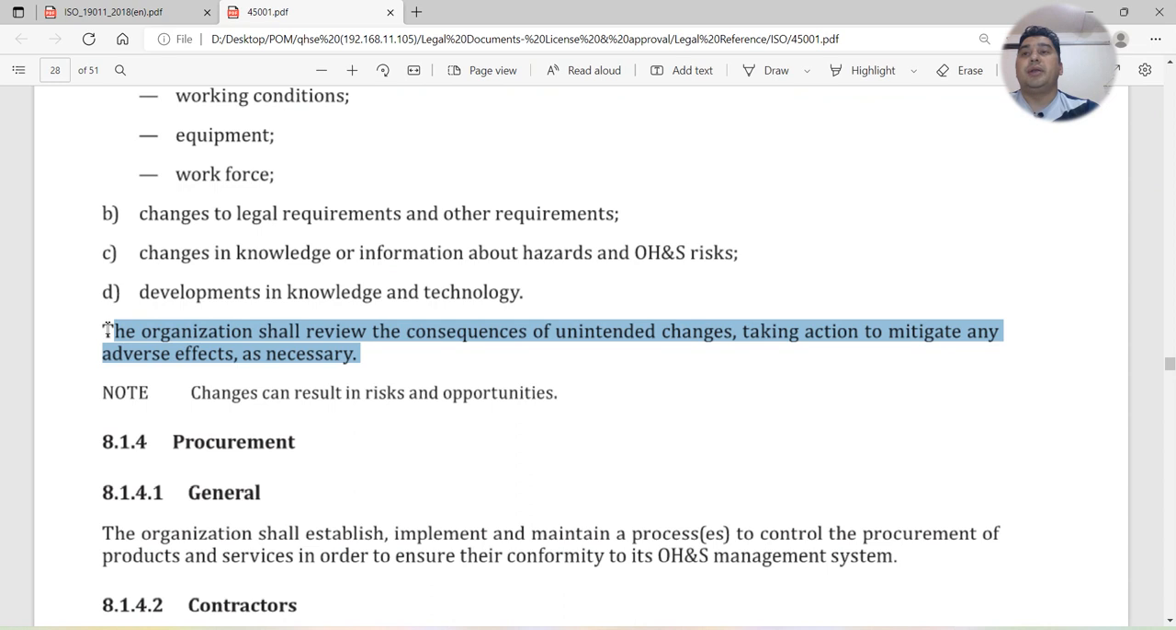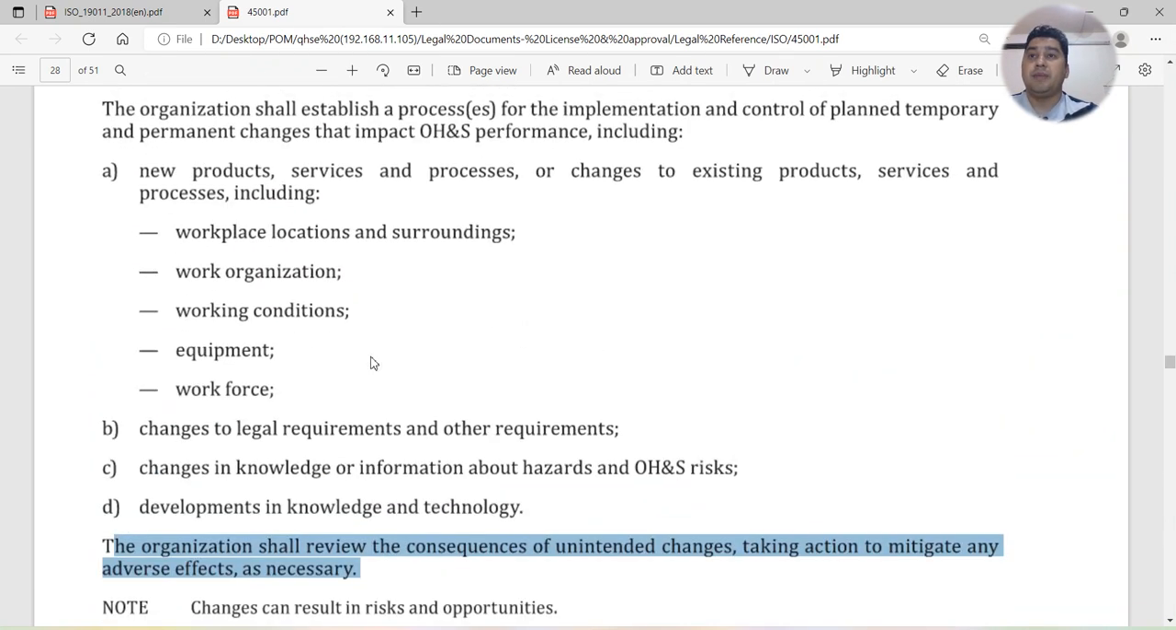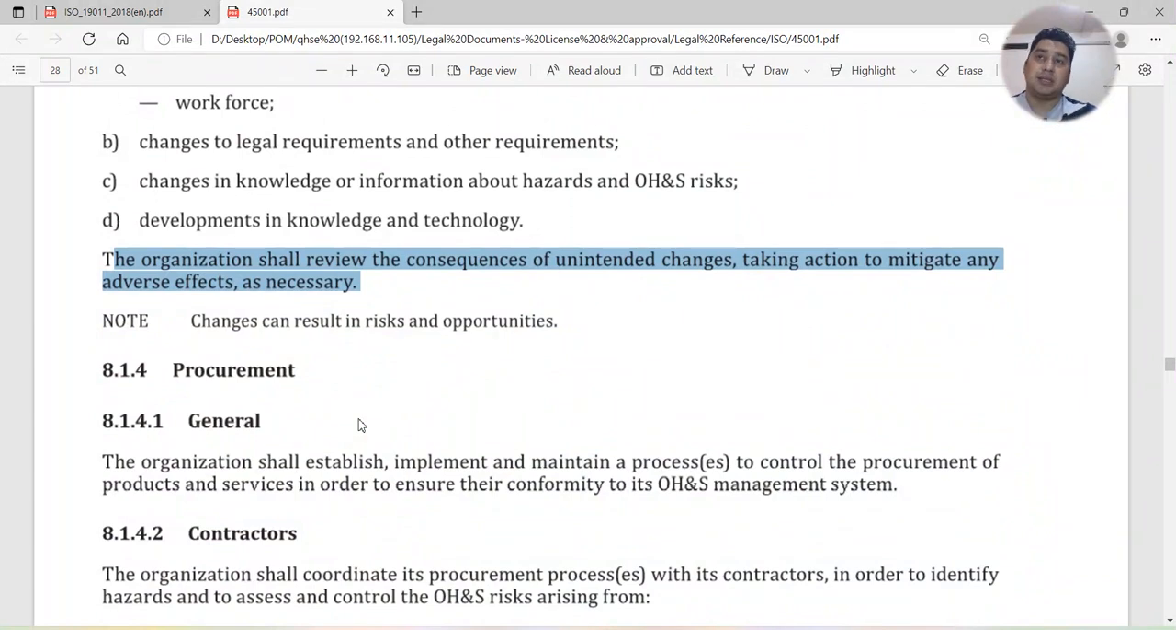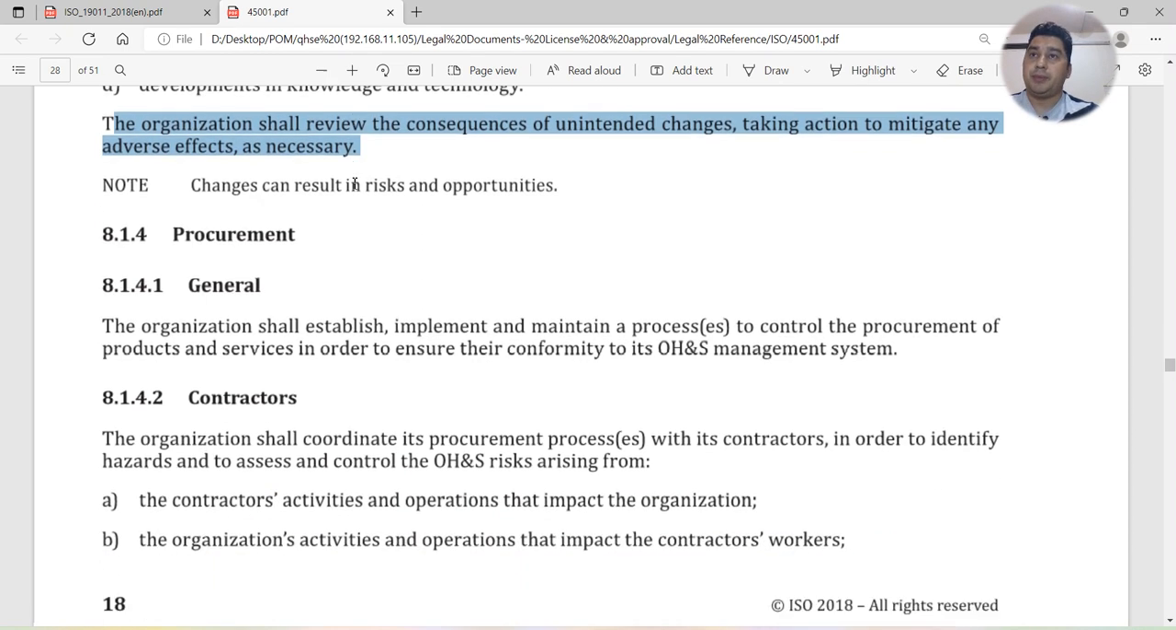So how can you deal with the changes? I will suggest you first make one SOP, a standard operating procedure. When you are making that SOP, you have to clearly define what things you will consider for the planning of changes. These are the minimum things that you can consider. Apart from these, if you have any additional things, you can consider those also. After that, you can make the formats also, how you deal with and assess the changes for each particular item: legal requirements, services, workplaces. So all these things you can do.